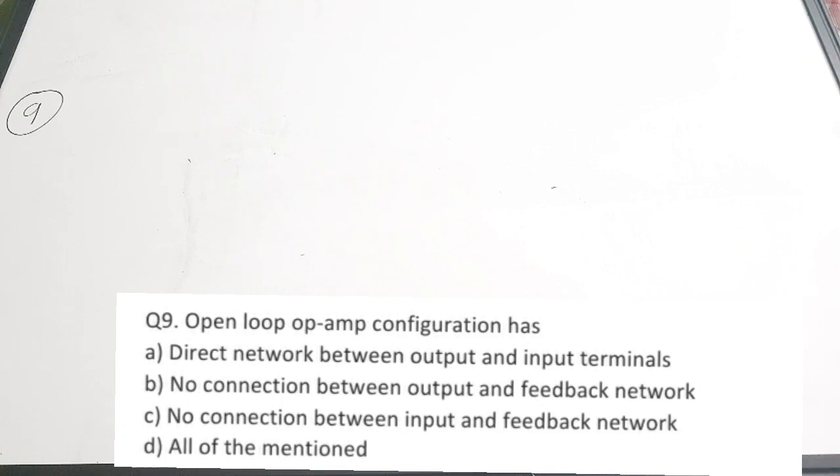So the correct answer is, when an op-amp is in open loop configuration, you just apply your input to the input side and you get an output. There is no feedback or any connection to a feedback network. So there is a direct network between the input and the output terminals. That is a very basic explanation of the op-amp open loop configuration. So the correct answer is option A.